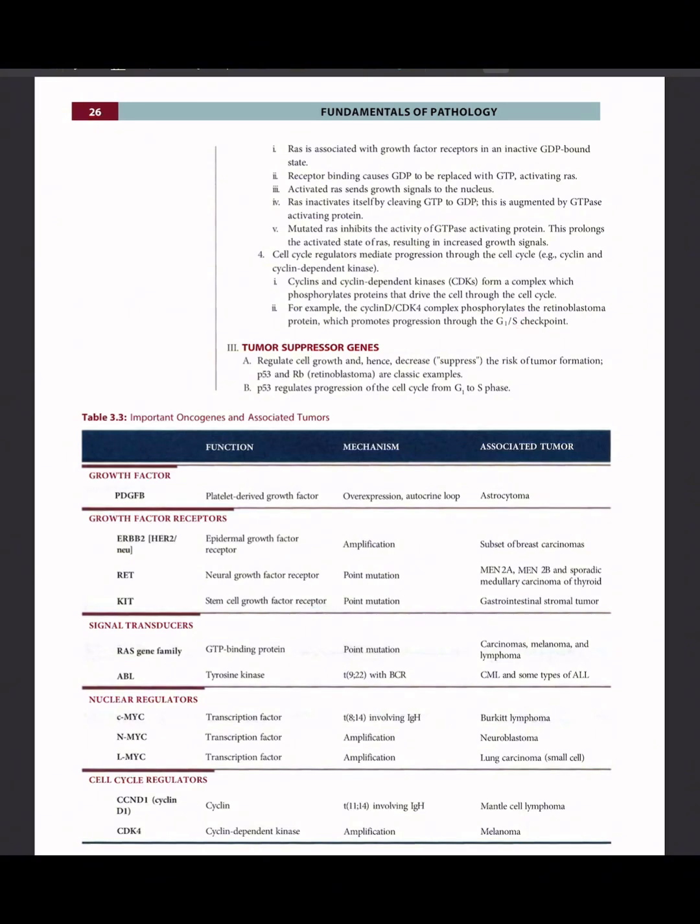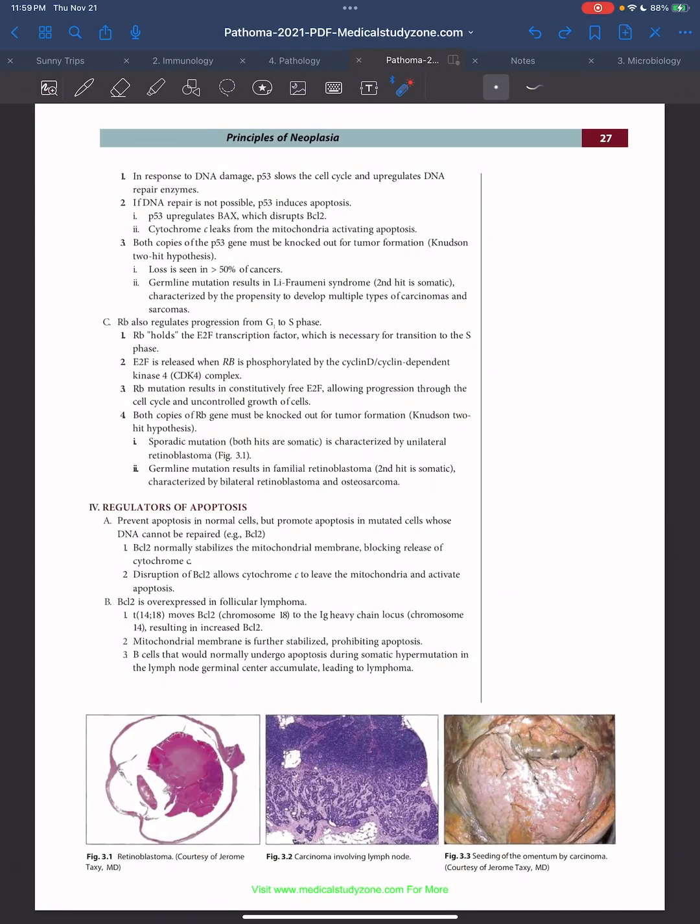Tumor suppressor genes regulate cell growth and hence decrease or suppress the risk of tumor formation. P53 and RB, retinoblastoma, are classical examples. P53 regulates progression of the cell cycle from G1 to S phase. In response to DNA damage, P53 slows the cell cycle and upregulates DNA repair enzymes. If DNA repair is not possible, P53 induces apoptosis.